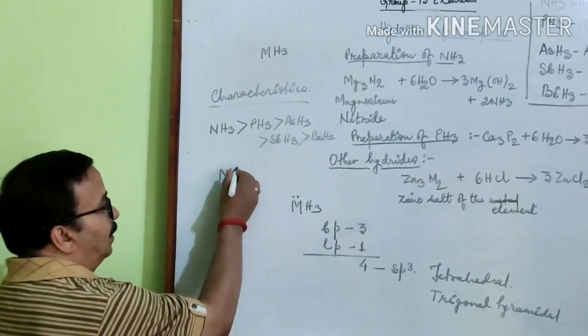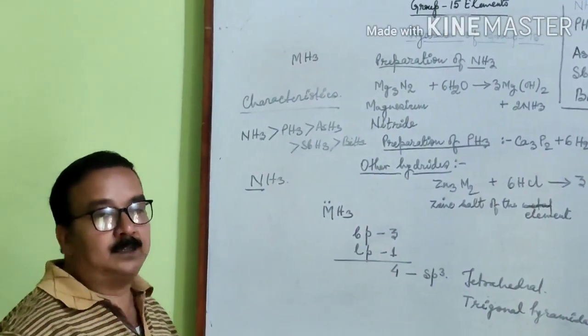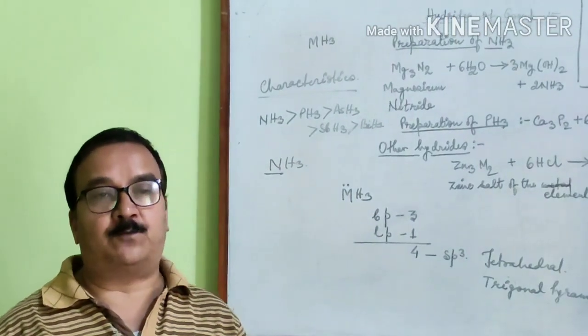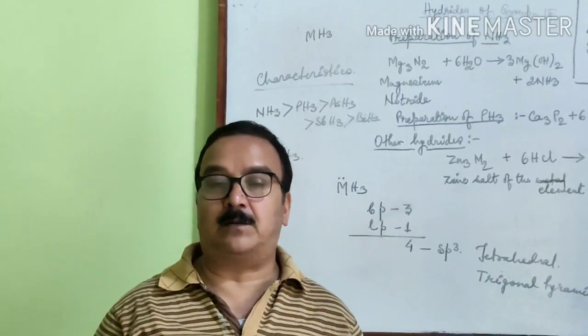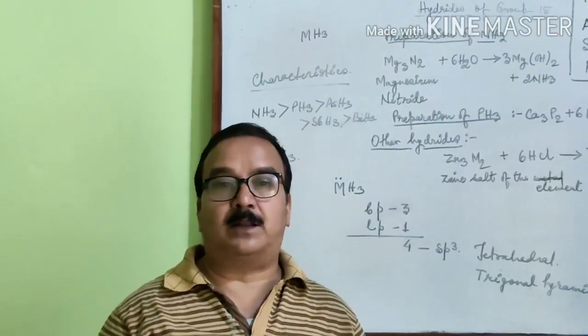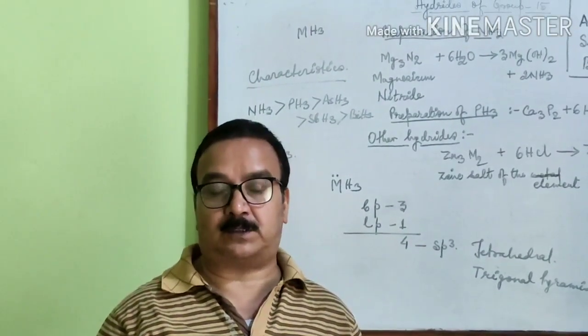ammonia. We know that nitrogen is the third most electronegative element. Therefore, ammonia molecule is involved in intermolecular hydrogen bonding. And intermolecular hydrogen bonding is stronger compared to van der Waals force.